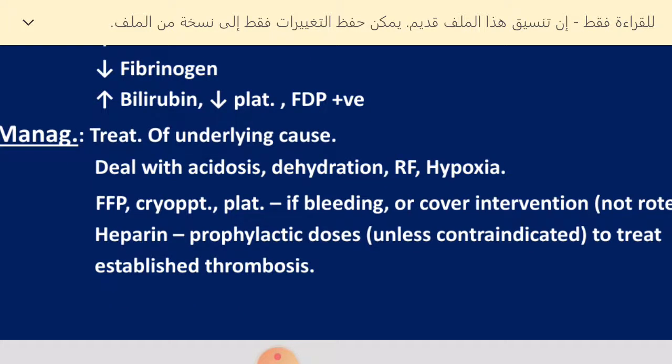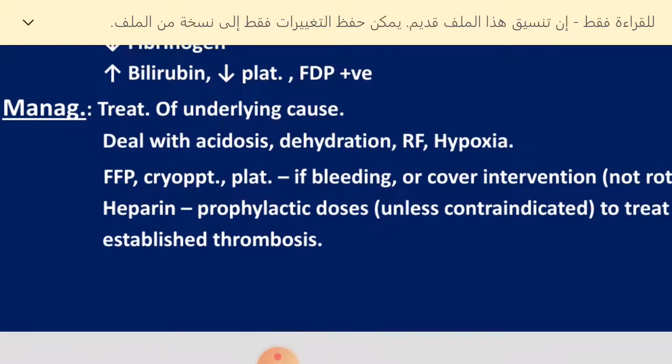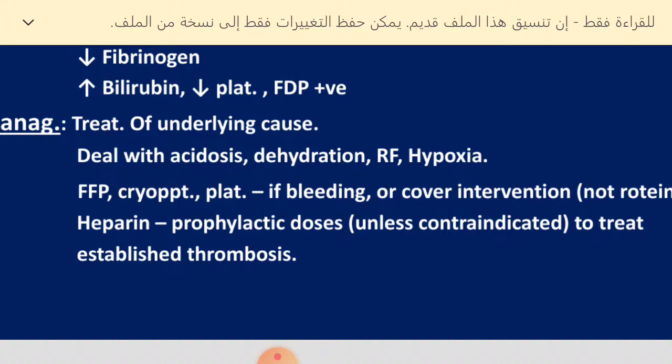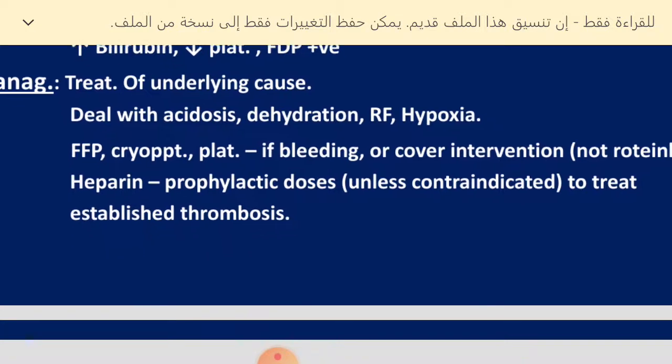So how do we manage this patient? We should treat the underlying cause. If we have an infection, we should treat the infection. If we have an obstetric cause, we go to labor, like in eclampsia or in case of abruption of the placenta. And we should deal with the acidosis, dehydration, and multi organ dysfunction, as we said: renal failure, hypoxia.